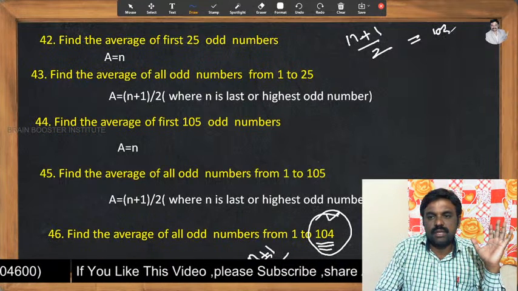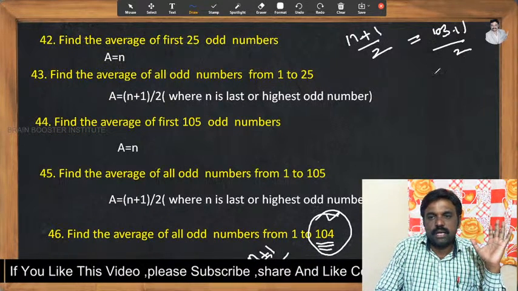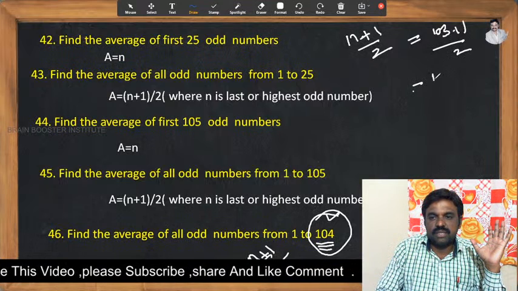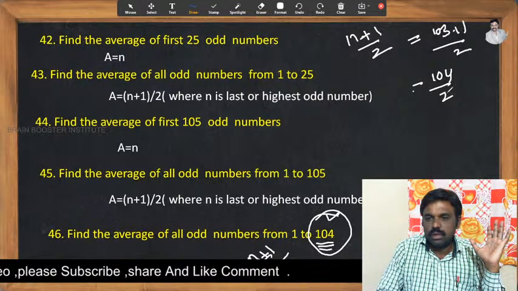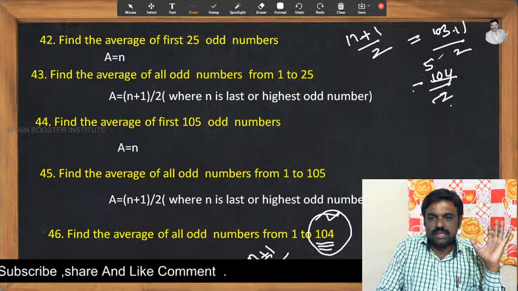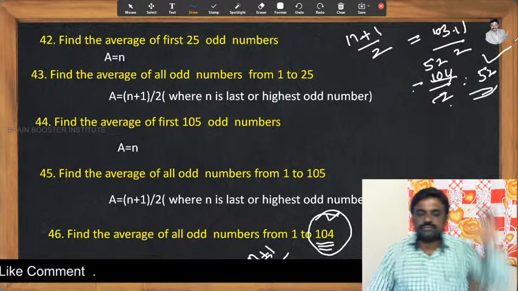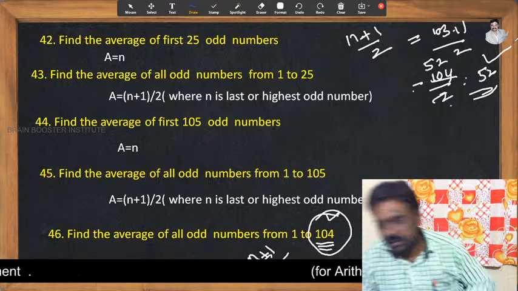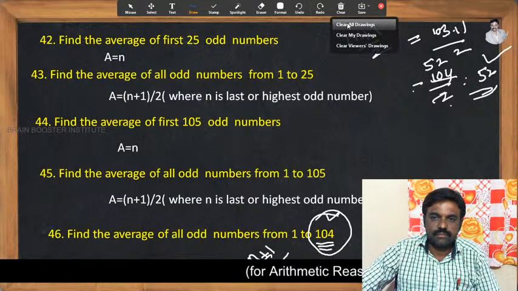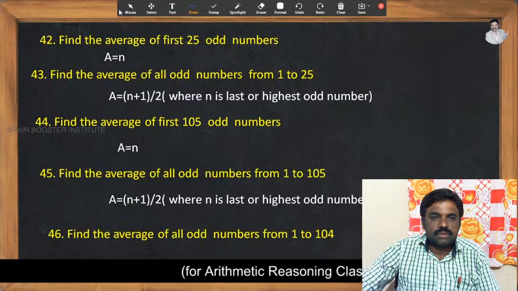Now (103 plus 1) by 2, which is 104 by 2. Now 2 ones are 2, 2 fives are 10, 2 twos are 4. The answer would be 52. Okay, so very simple. Let's go to the next problem.